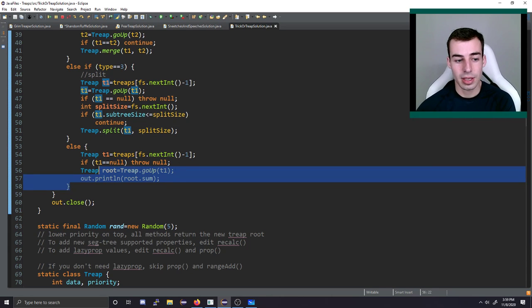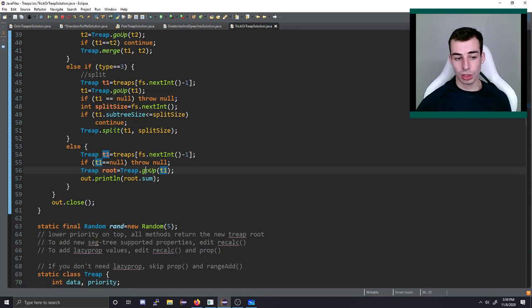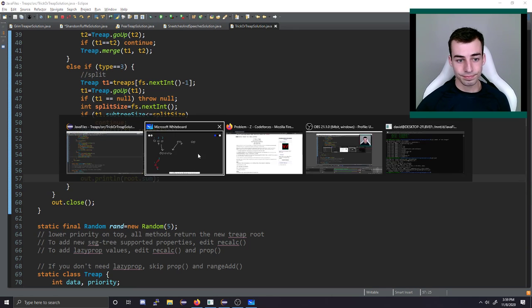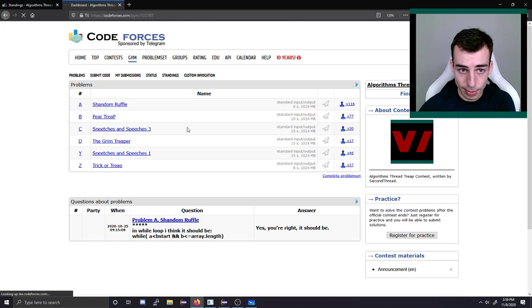And then finally, this is the query that, I guess, the one we have to actually print for, and that's just what's the sum of the group that this thing is in. So I find whatever Treap is of interest, I walk up to its parent, and then I print its sum. And that's the idea. All right, awesome. That is trick or treat.